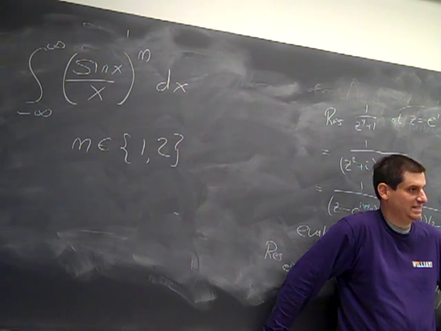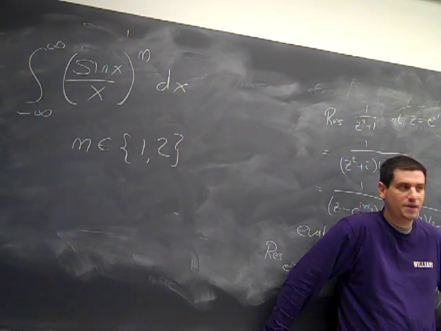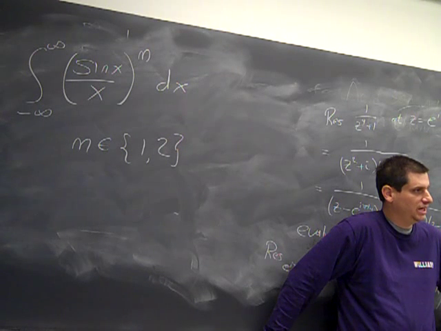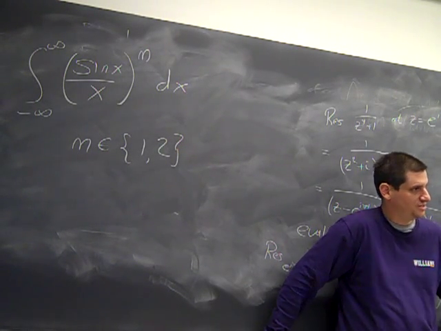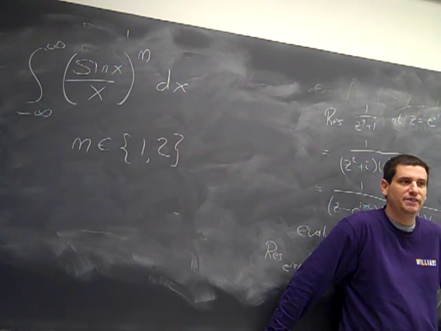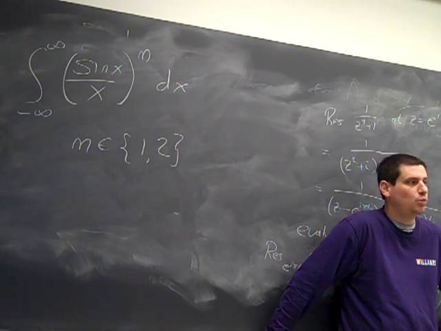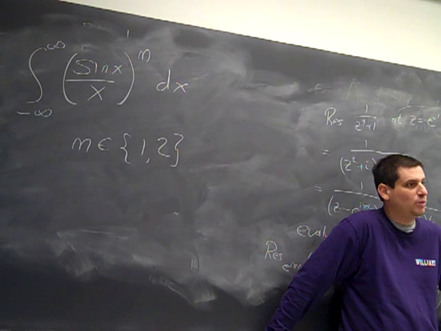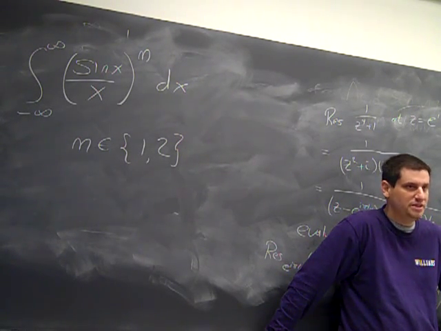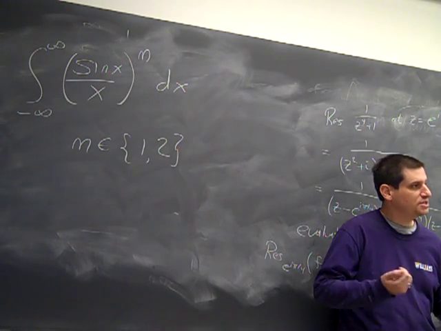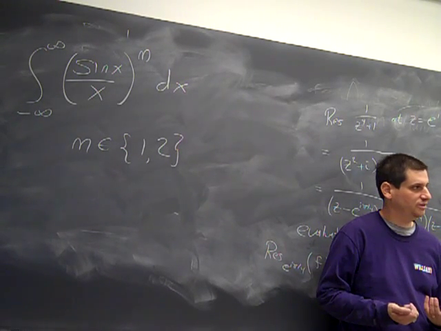Do these integrals exist? If so, do they exist for both values of m? If so, can I evaluate this using tools from real analysis? If not, if I want to do this with complex analysis, what would my function be and what would my contour be? So again, I'm not asking you to write this up, I'm not asking you to hand this in, but I want you to just think about this a little bit before class on Friday.